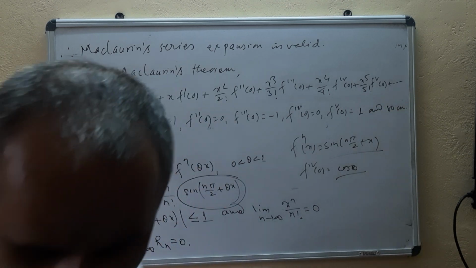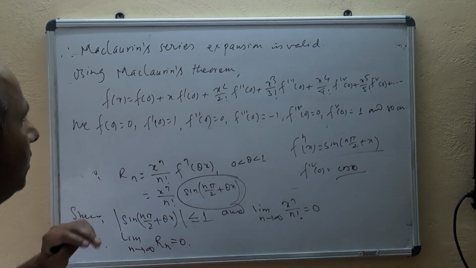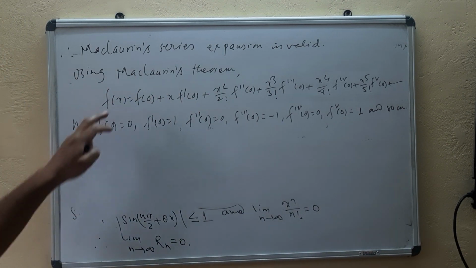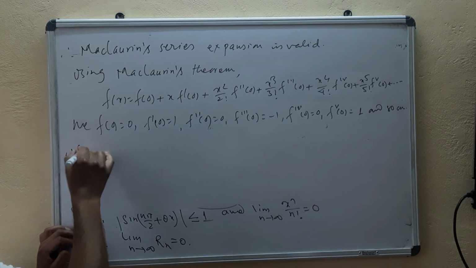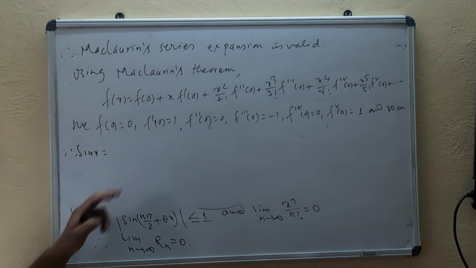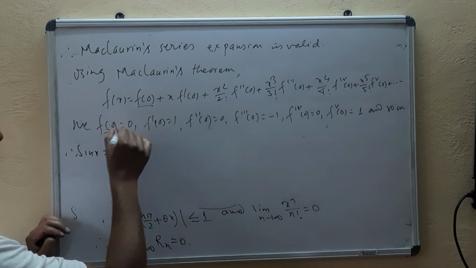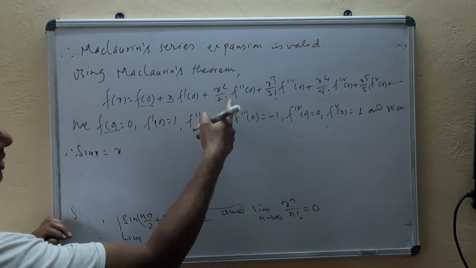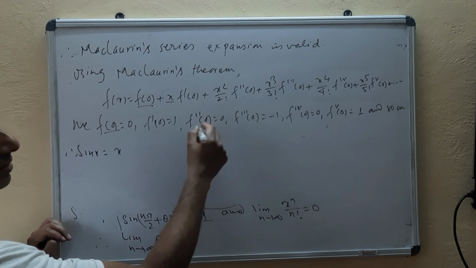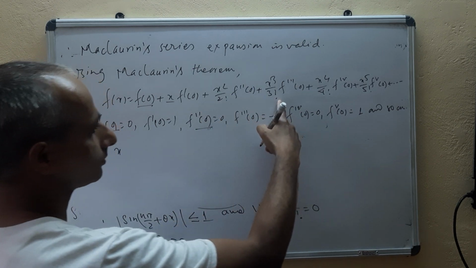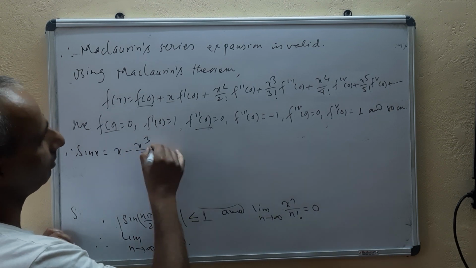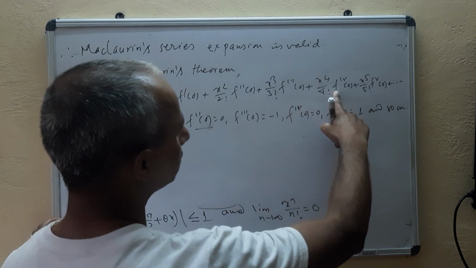And so on. Now if you substitute these values in Maclaurin's theorem, you will get the expansion of f(x). f(x) means sin x. Therefore, sin x equals: first term becomes 0, f(0) is 0. Second term, x into 1, that is x. Third term becomes 0, f''(0) is 0. Fourth term, minus 1, means minus x cube by 3 factorial, plus f fourth of 0 is 0.